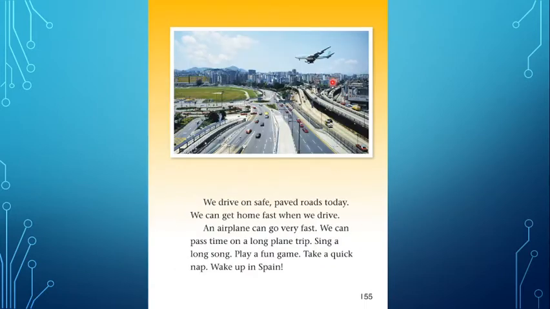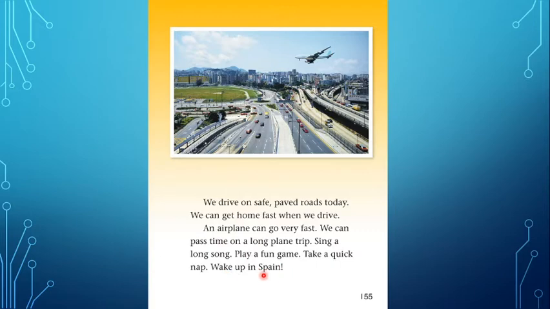Because, as you can see now, we drive on safe, paved roads today. We can get home fast when we drive. An airplane can go very fast. We can pass time on a long plane trip, sing a long song, play a fun game, take a quick nap, wake up in Spain.